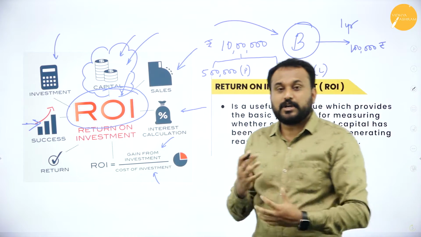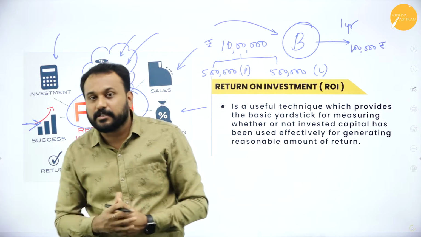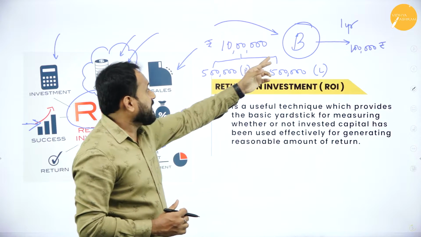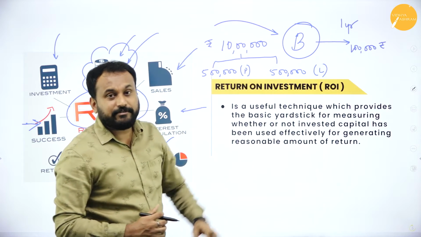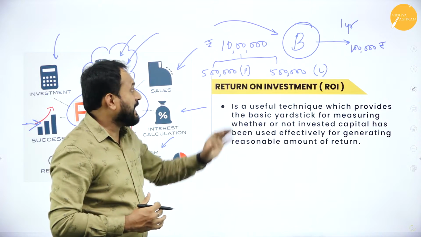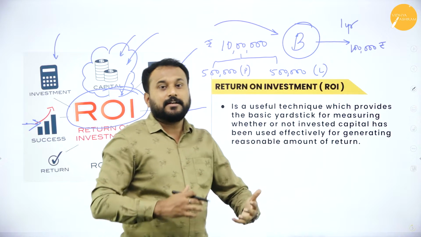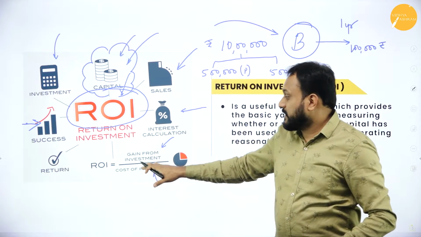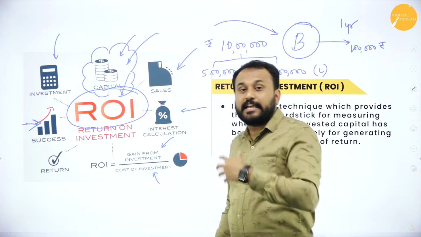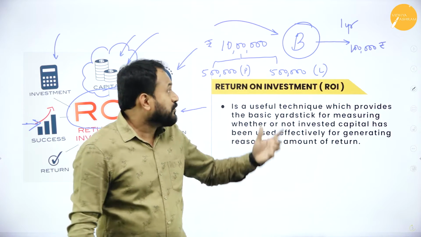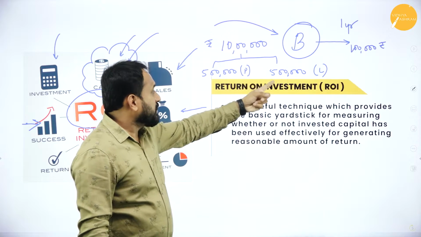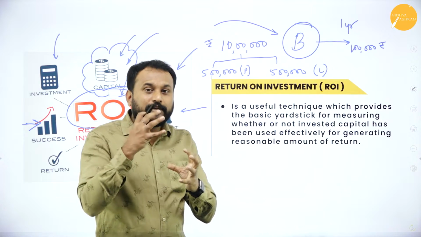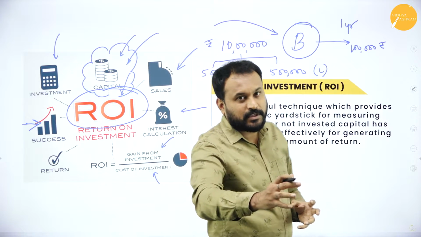Now understand, this is the calculation for any business entrepreneur. When is the business going to give? Only when it recovers all 10 lakh rupees, and then whatever I make, that is called my profit. Now this is how you are supposed to calculate it. Gain from investment: what have you gained from the investment? Here you are also paying the loan. So everything you are supposed to calculate, only then move forward.